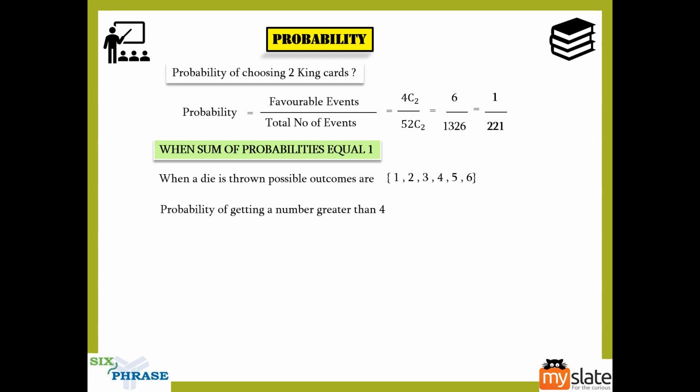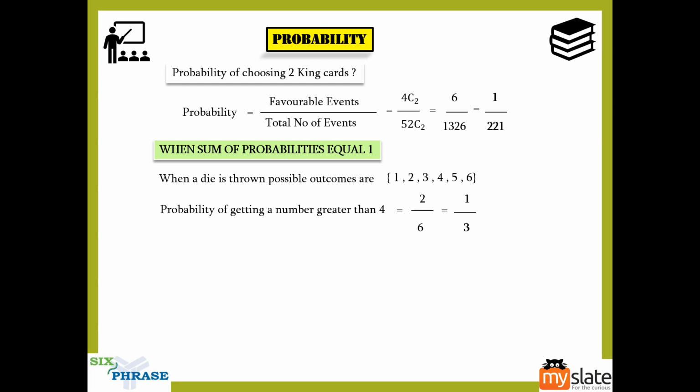Here the total outcomes is 6 and the favorable outcomes are the numbers which are greater than 4. What are the numbers which are greater than 4? 5 and 6. So the total outcome is 6, the favorable outcome is 2, so the probability is 1 by 3, right? So it becomes very easy, right?